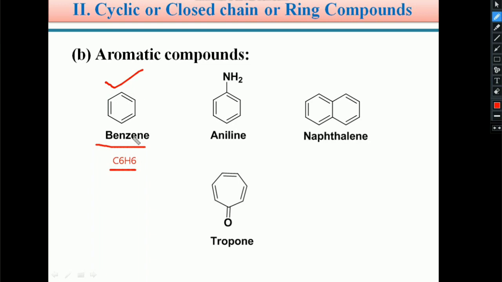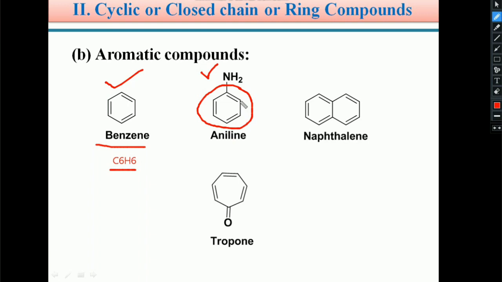Students, the benzene ring may have substituents. This is our benzene ring. If it has a substituent, it may be a halogen, or an OH, or an NH2.